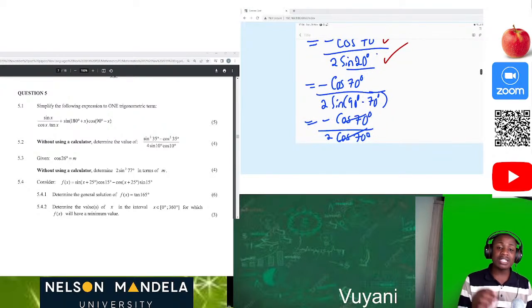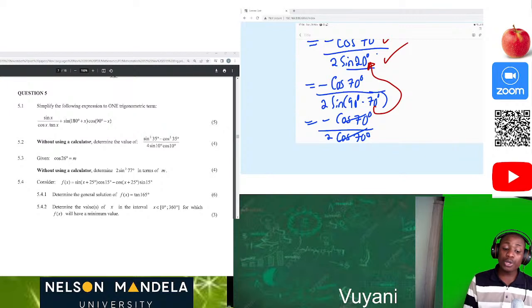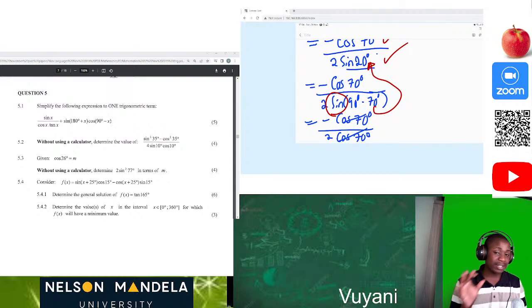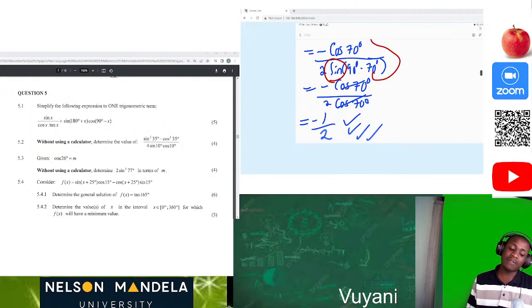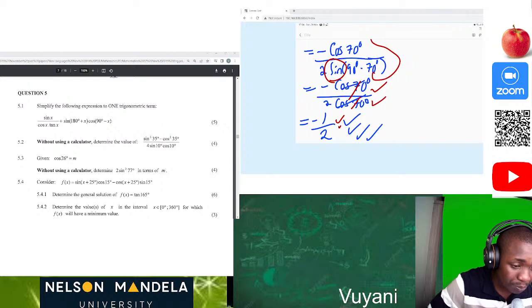But now when we use the reduction formulae, when we say 90 degrees minus 70, you still get that angle 20 degrees. According to the reduction formula, and the fact that we are dealing with co-ratios at 90 degrees, especially for sine and cos, sine of 90 minus has a co-ratio of cos. So now we have cos 70, sorry. So this and this will cancel each other. Then now we end up having negative 1 over 2.